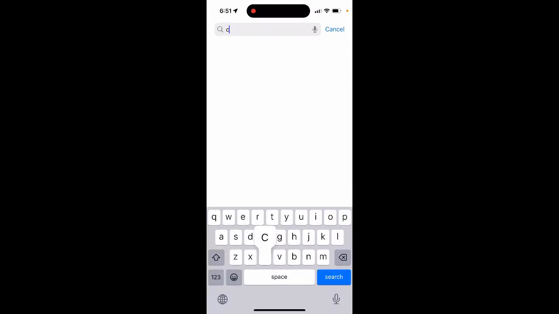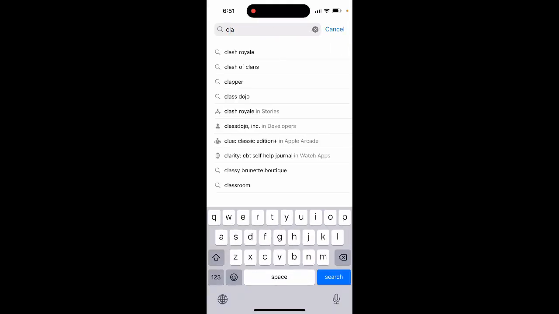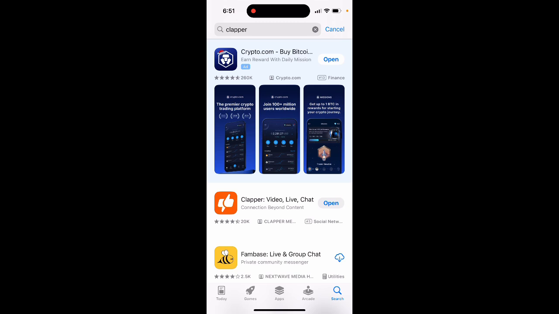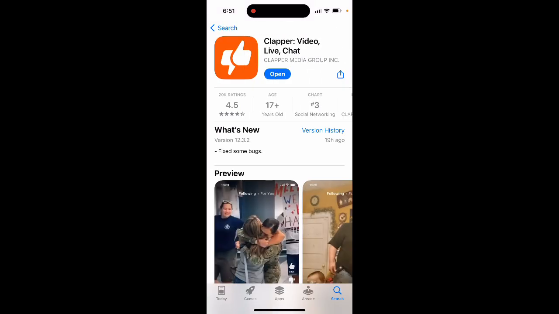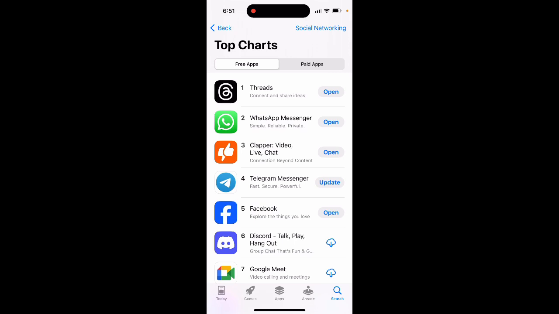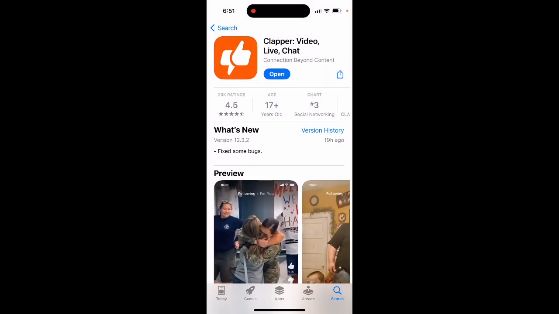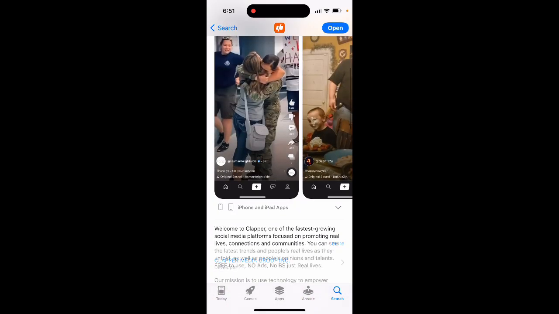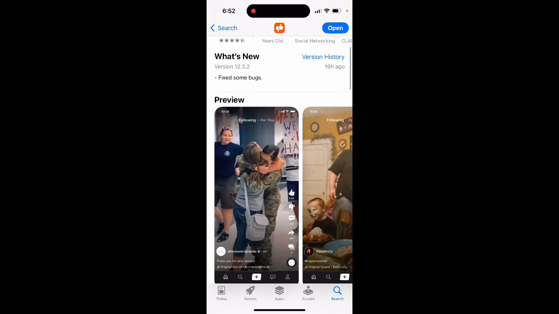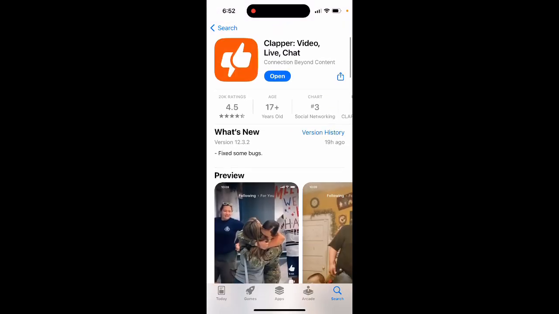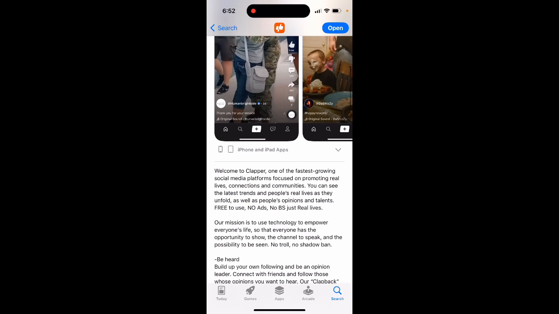Let's take a look at the Clapper app, which is right now going through the top of the chart. It's a new alternative to TikTok. So you can see here: Clapper, video, live chat, connection beyond content. As you can see, right now it's in the top chart in social networking. Here's how it looks. It's been here for a while. This app is not just released, it's been out for a while. You can see 20,000 ratings.